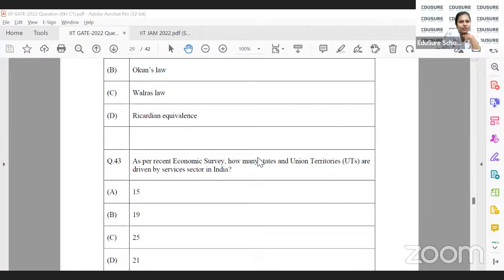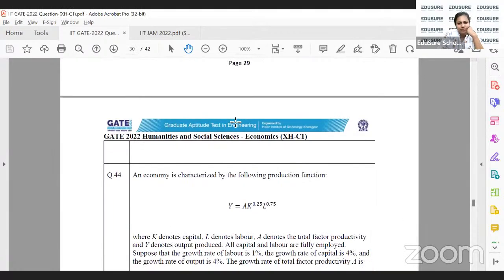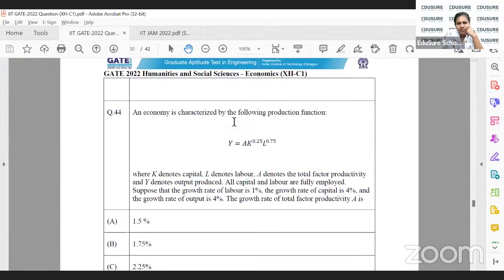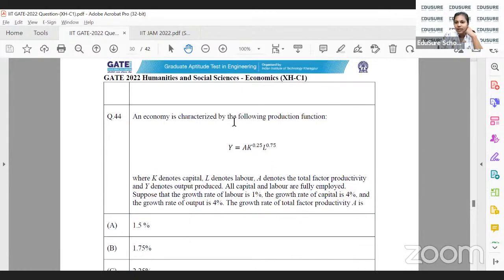GATE 2022 question 44. This is pretty basic actually. Do you know the growth accounting equation, Ayush? You're just supposed to use that. So you need to study the growth accounting equation to be able to do this.